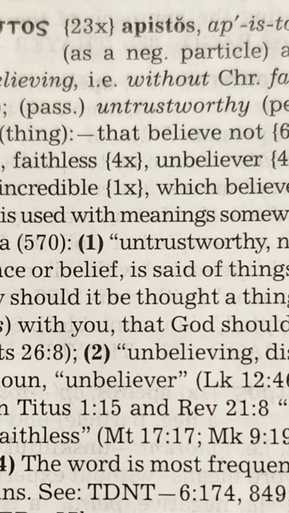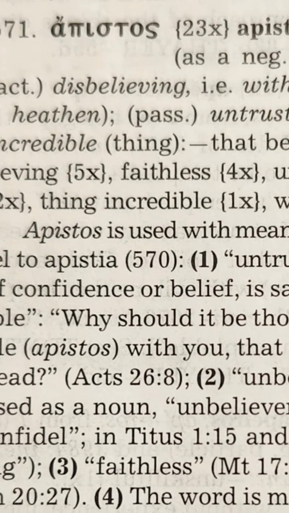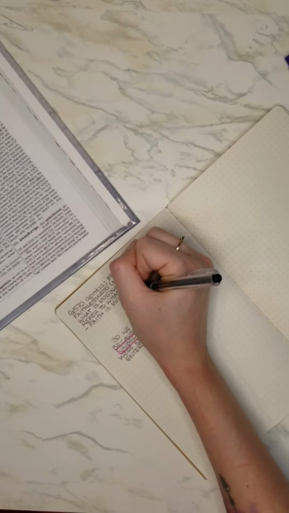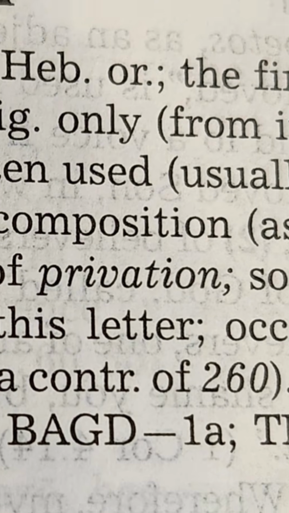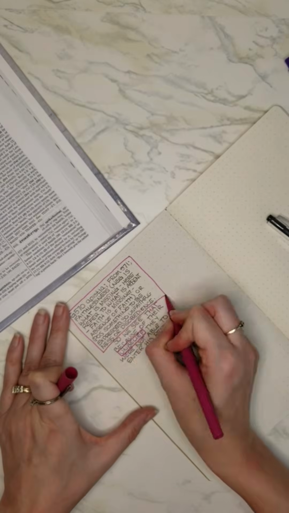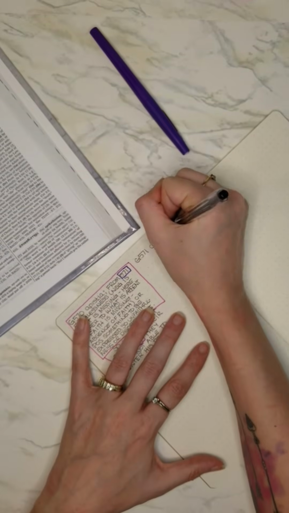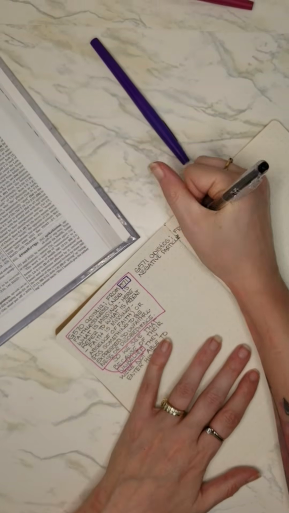When we looked at that word, we found that it is made up of 2 parts, G1 and G4103. G1 is the Greek letter alpha used as a negative prefix. In English, it functions much like the prefix un in words like unbelief, unfaithful, or undone. Its purpose is to negate or remove the meaning of the word attached to it.